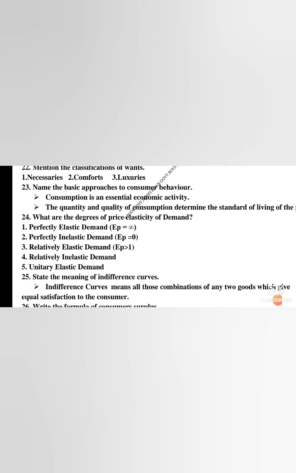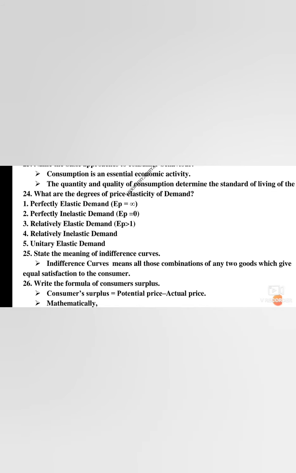Next we will see about the degrees of price elasticity. Price elasticity means the variation in prices. Prices will increase and decrease, isn't it? For example, take gold. What are the degrees of price elasticity? That is the extension and contraction of demand. Perfectly elastic demand means EP is equal to infinite.